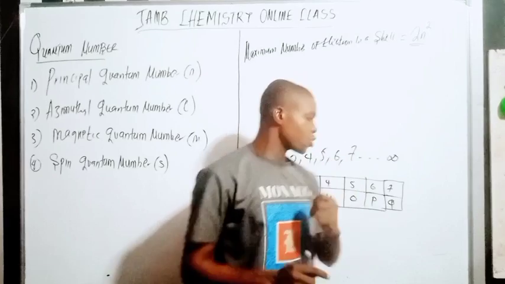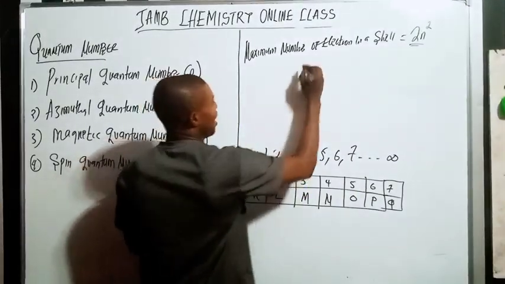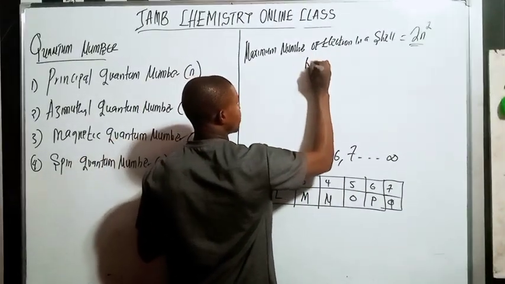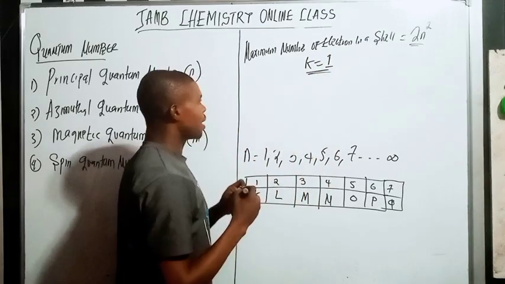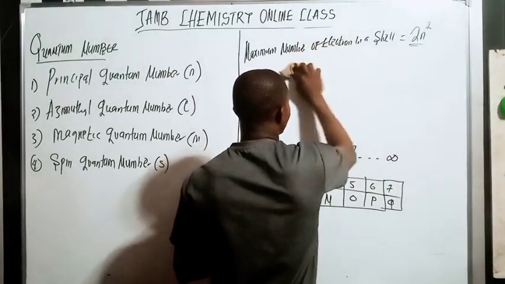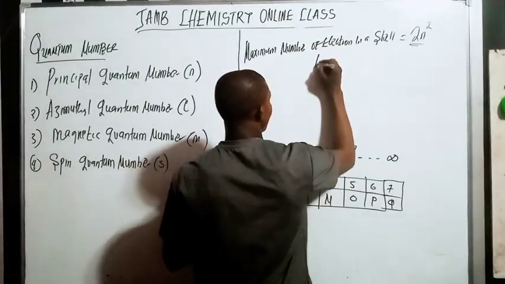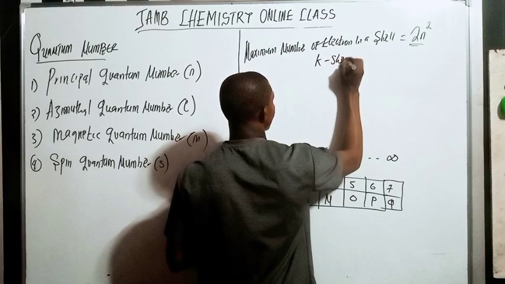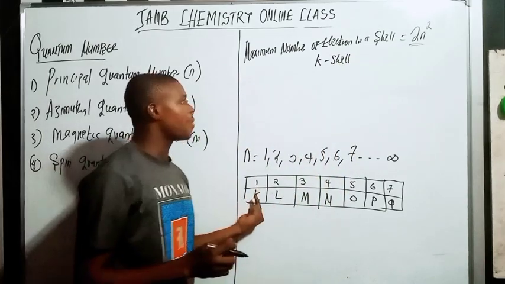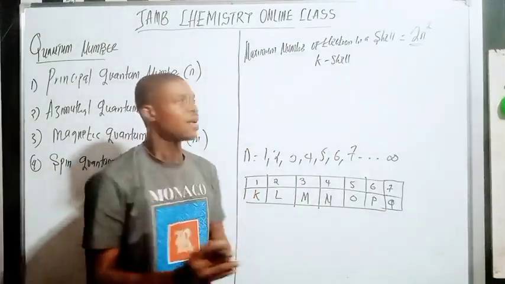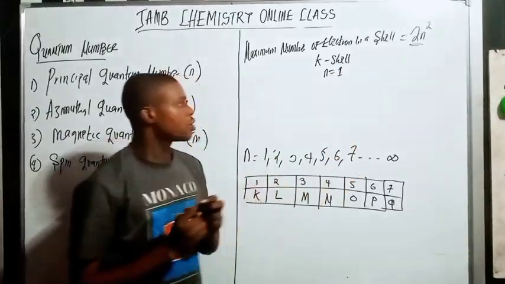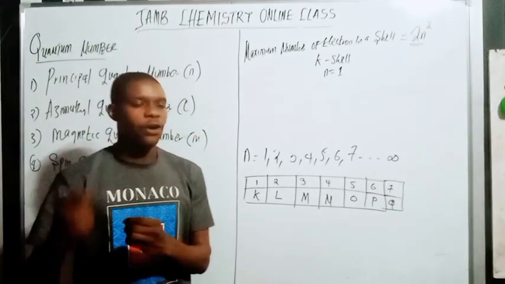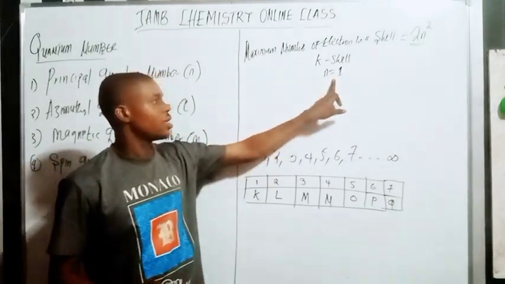Do you understand? So if I talk about the K shell, I'm talking about the first energy level, that is n equals 1. So what is the maximum number of electrons when n is 1?